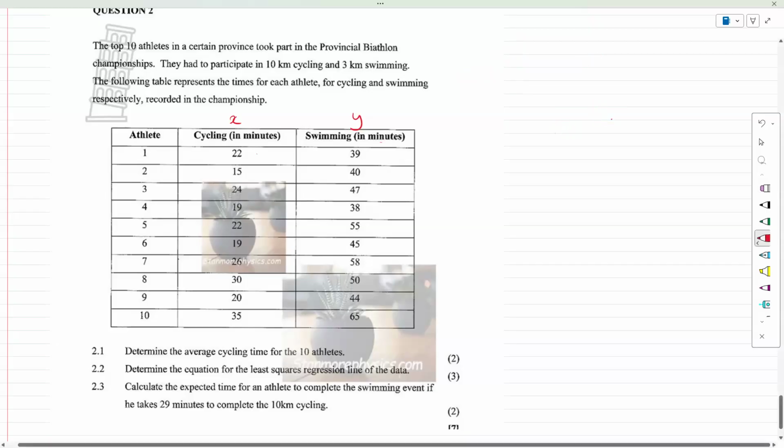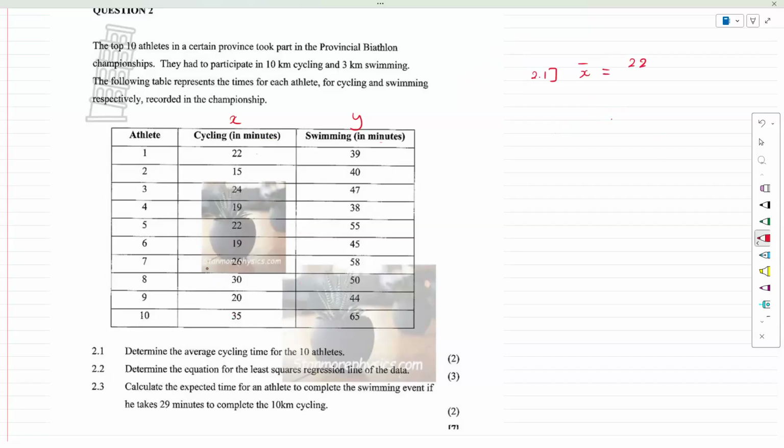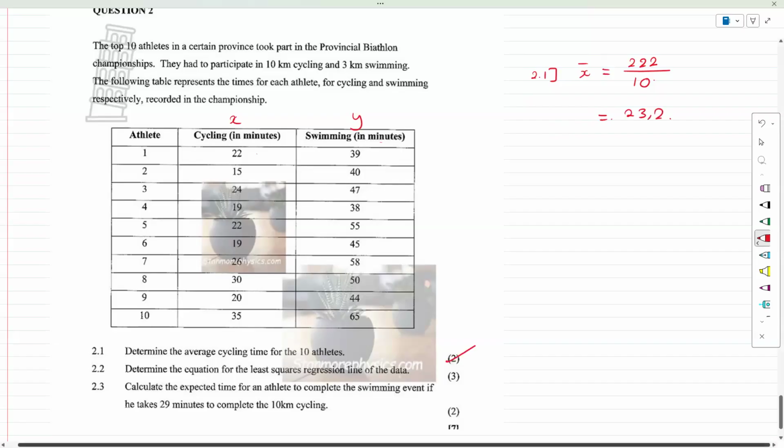The first question asks us to determine the average cycling time for the athletes. Okay, so the average cycling time for the athletes would be, you and I would take all of the cycling values, add them up, and when we add them up, we should get 222, and we would divide it by the total number of athletes, which is 10, and the average cycling time would be 22.2. That should be the end of this. Quite simple. Average means mean. You could use your calculator if you want to, but that should be fine.